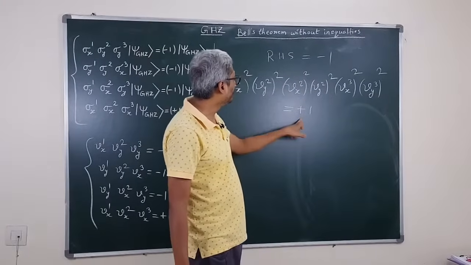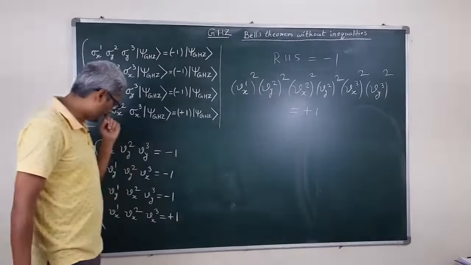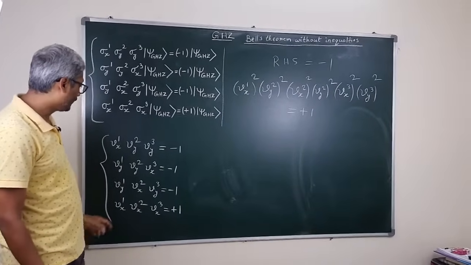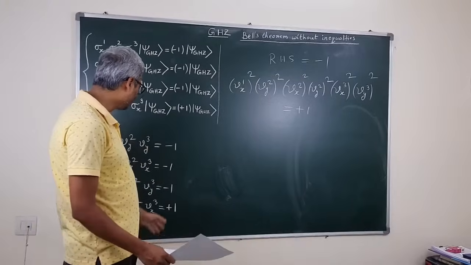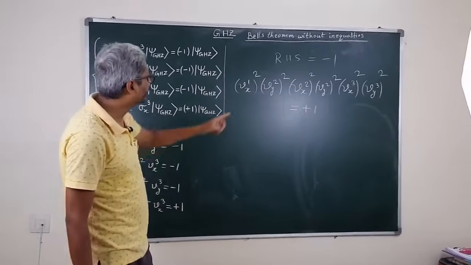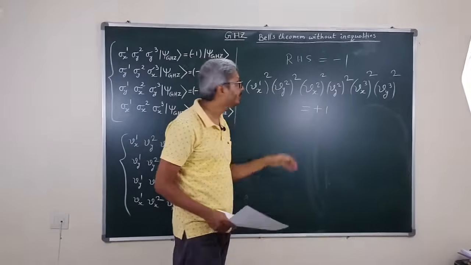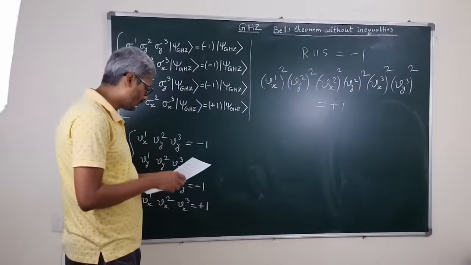So finally we have plus 1 on the left hand side, but on the right hand side we are getting minus 1. So we observe a sharp contradiction coming out here.